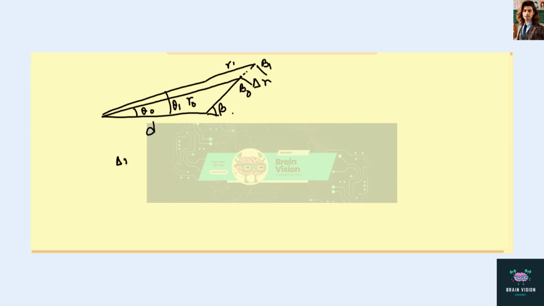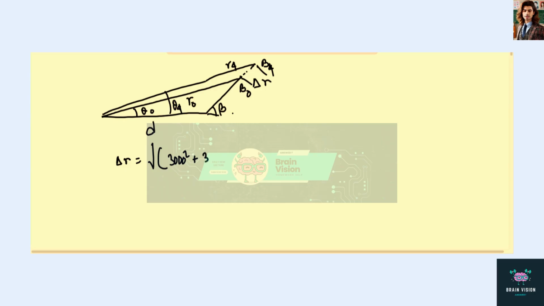So we have delta r squared equals, using the law of cosine, let's just find delta r, is the square root of r0 squared plus, this is r4, d4, and that's theta 4.